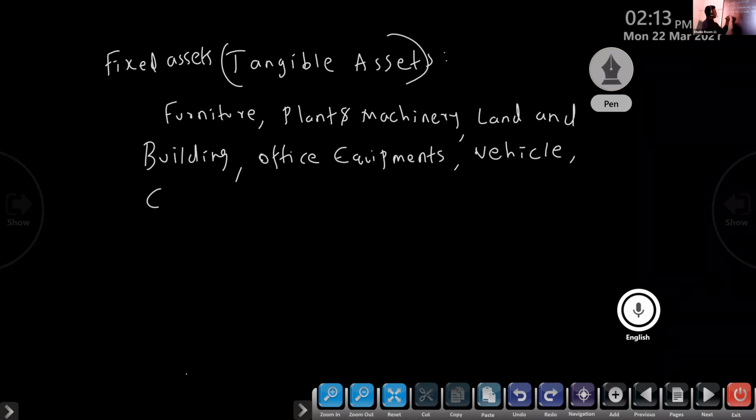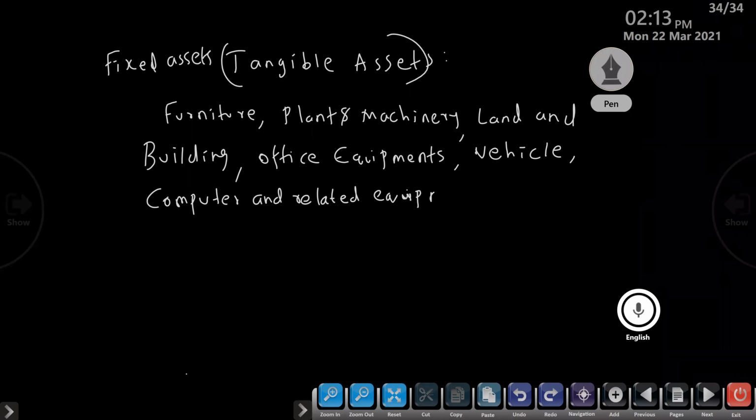Then computer equipment, that is, computer and related equipment. Next one, livestock. These are the fixed assets, the tangible assets.